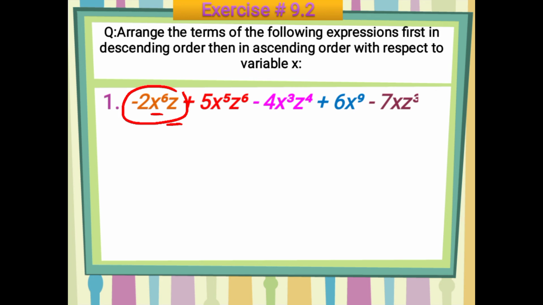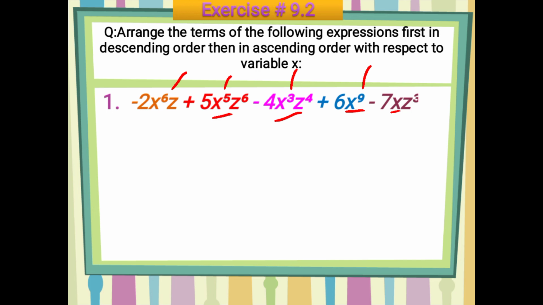Okay, so if you can see here, you have the exponent 6. Here you have the exponent of x, that is 5. Here the exponent of x is 3. Here the exponent of x is 9. And here the exponent of x is 1. If nothing is written, you will assume that the exponent here is 1. Now you have to arrange it first in descending order and then in ascending order. So what will be your descending order here?